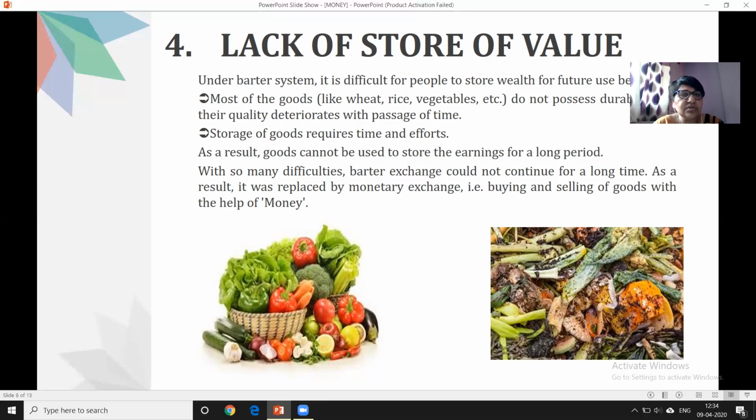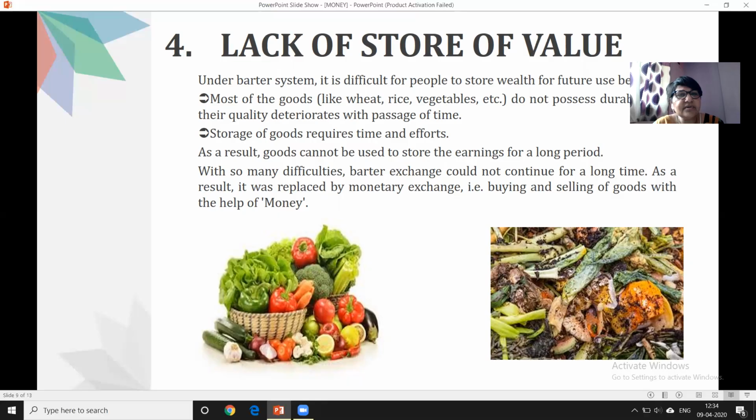If they want to store the goods for the future, it will need more effort and also more time. Why effort? Because they have to keep the goods safely. Suppose I'm talking about wheat, rice, vegetables, they should keep it in such a way that it is not affected by worms, etc.